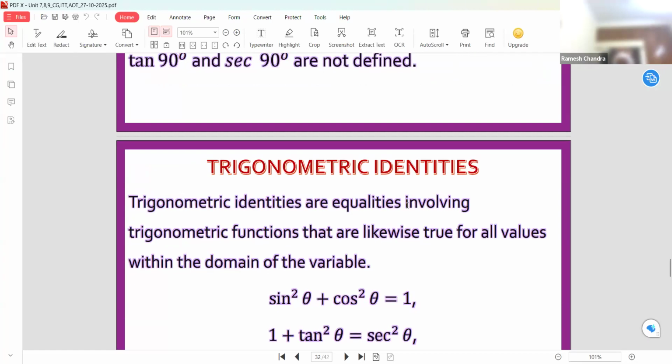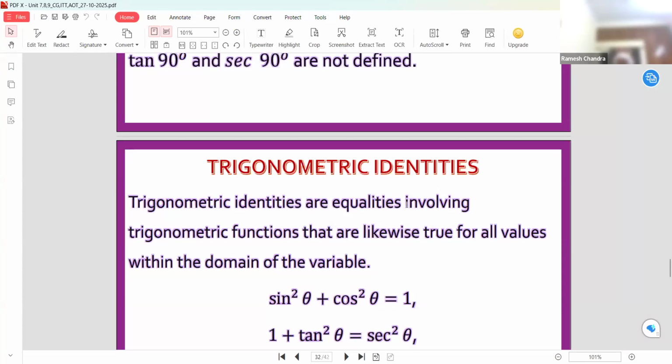Algebraical identities are satisfied for infinite values of the variables. Similarly, trigonometrical identities are equalities involving trigonometrical functions that are true for all values within the domain of the variable. It is not only for the acute angle.